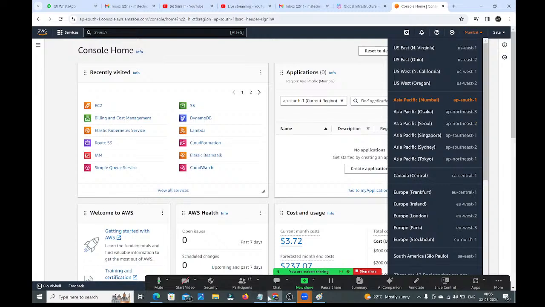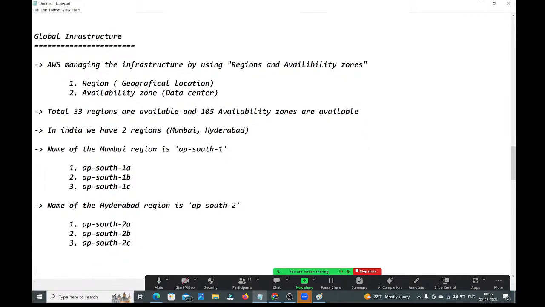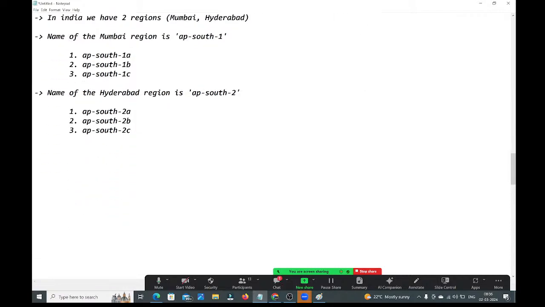Is it clear, guys, what we discussed in today's session? Everyone is clear what we discussed in today's session? Please respond. So let me note down here what we discussed in today's session.